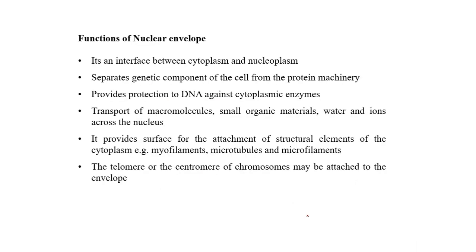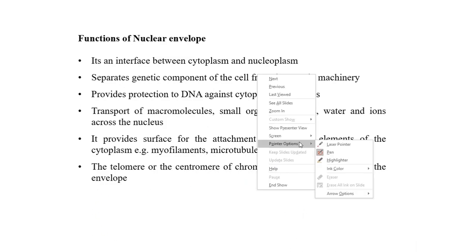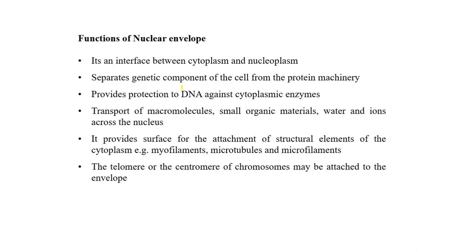The functions of a nuclear envelope. You can write a number of functions for the nuclear envelope. The first one is that it is an interface between the cytoplasm and the nucleoplasm. That is, it inhibits the cytoplasm from mixing with the nucleoplasm. Both are kept separate because of the presence of the nuclear membrane, and this is very important for a number of reasons. We will come to those reasons now.